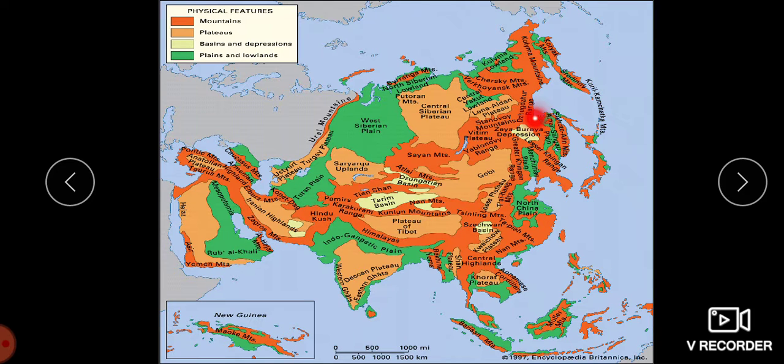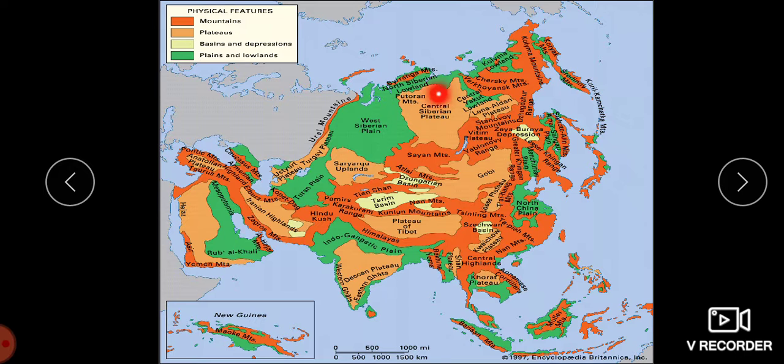There are different plateaus, lowlands, and island arcs. Now let us move on to the major physical divisions of Asia. Seeing the structure and relief features, Asia is divided into five major physical divisions.